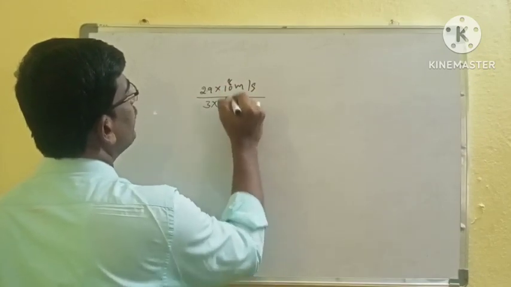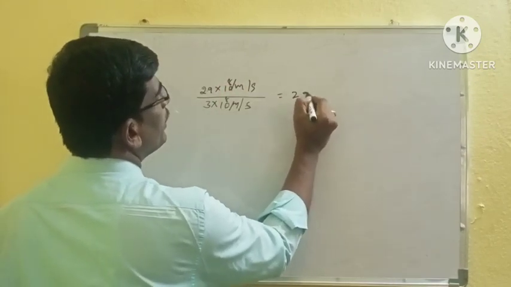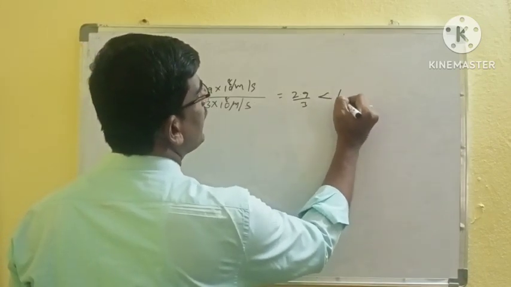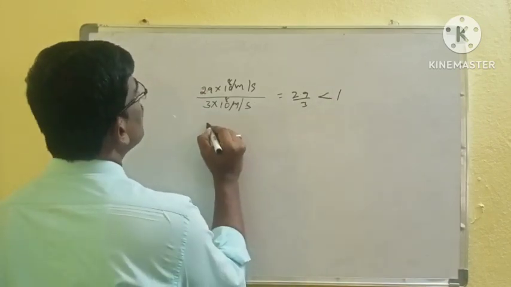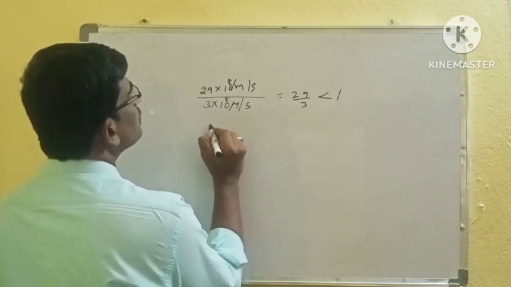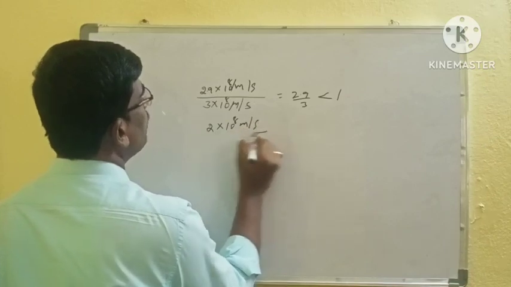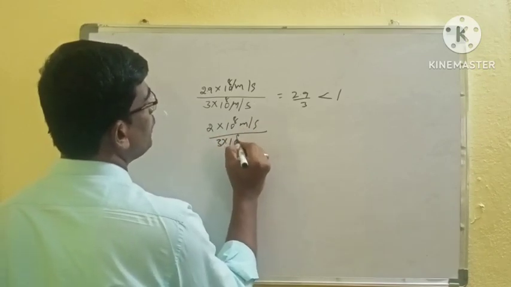So divide this one. 2.9 by 3, that is less than 1. So suppose 2 × 10⁸ meter per second by 3 × 10⁸ meter per second.